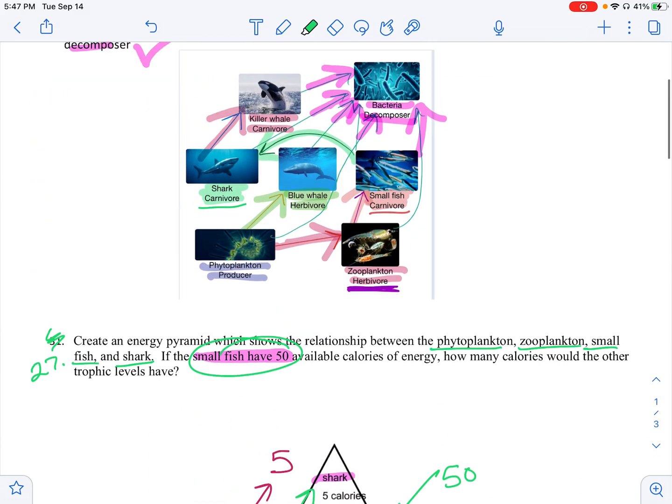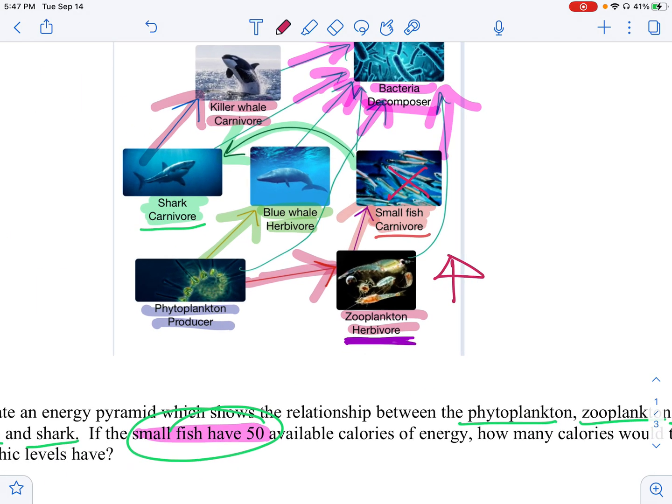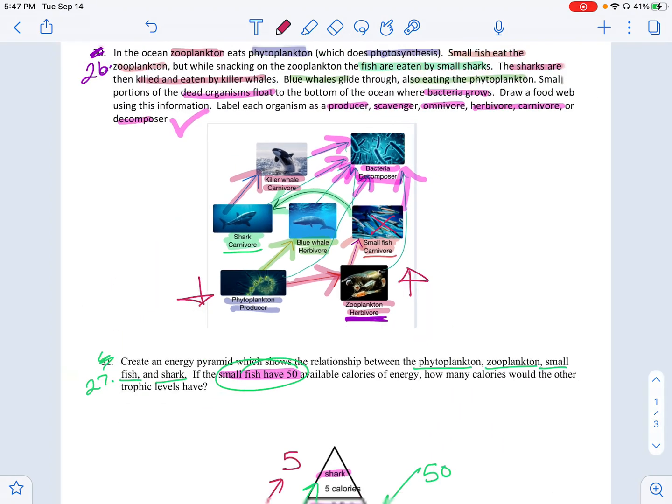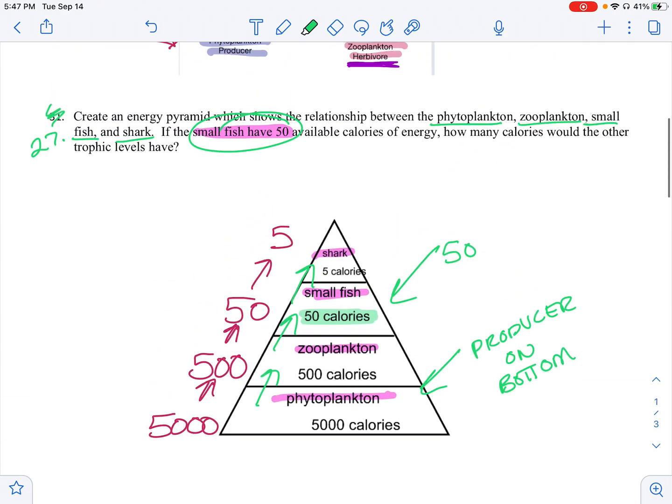So let's go look in our food web. If the small fish die, the zooplankton will increase in number and they'll be eating a ton of phytoplankton. Okay. All right, so that was my first one that I found. The second one I found were the killer whales. I said the killer whales population will decrease because there will be less small sharks because there's less small fish to feed the small sharks. So let's go look at that.